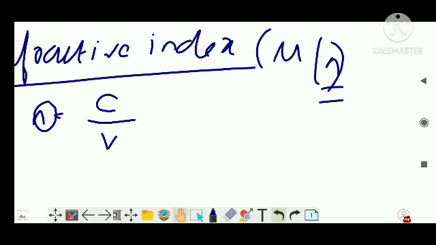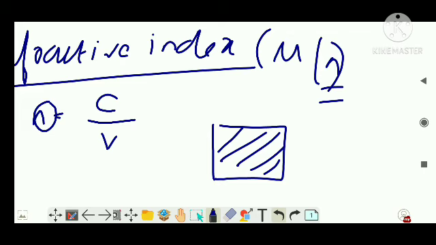Let me take an example. This is a section which is having, let's say, glass. No, let's take water. And this is air. So when the light ray moves from the air and reaches water, it bends towards the normal, which you will learn in the next section.